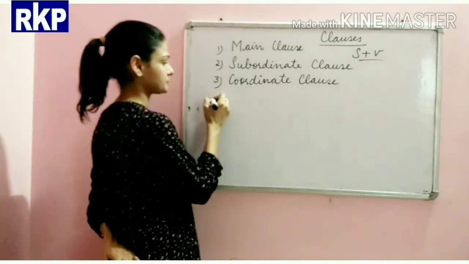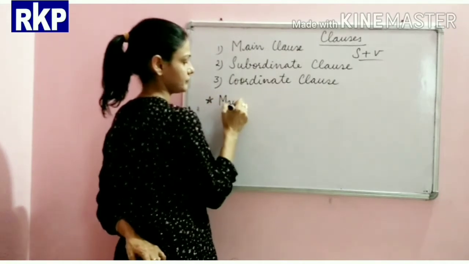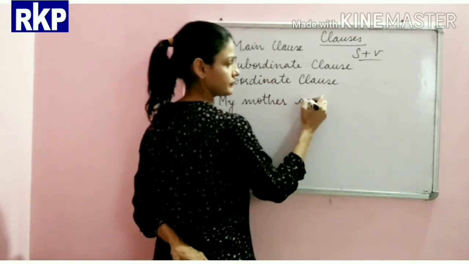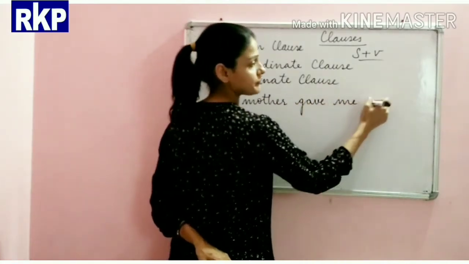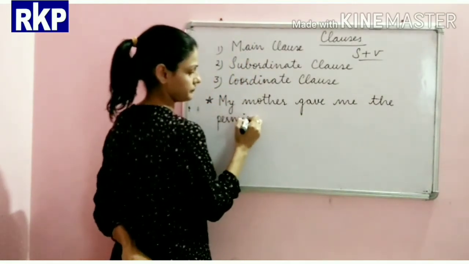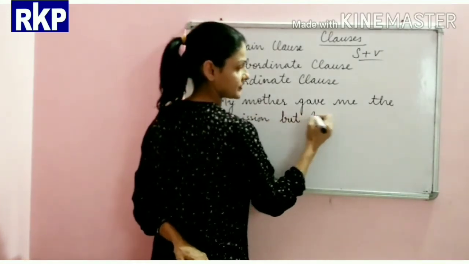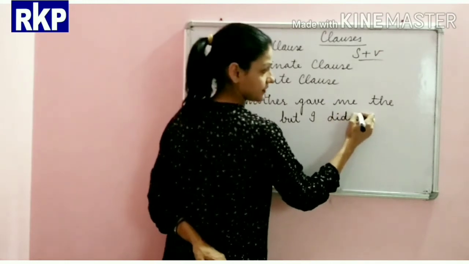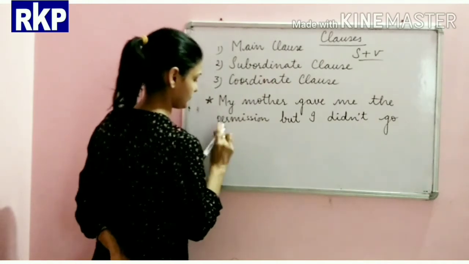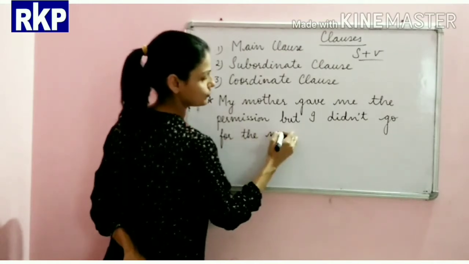For example, I can say, my mother gave me the permission but I didn't go for the movie.